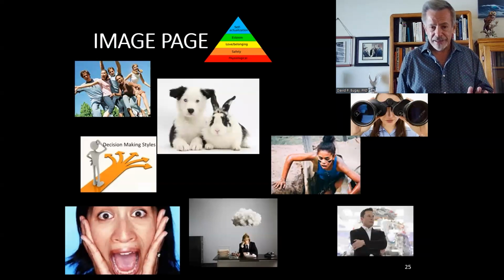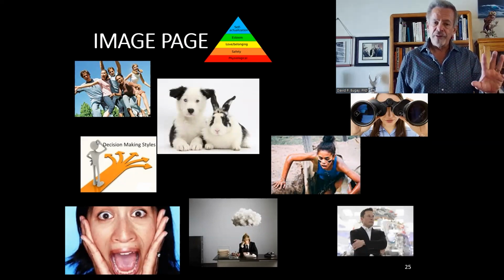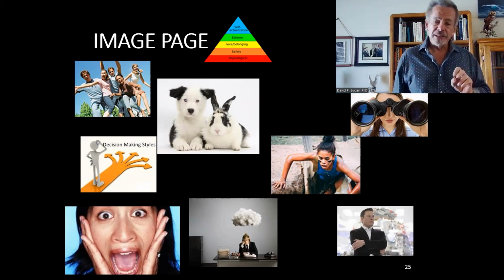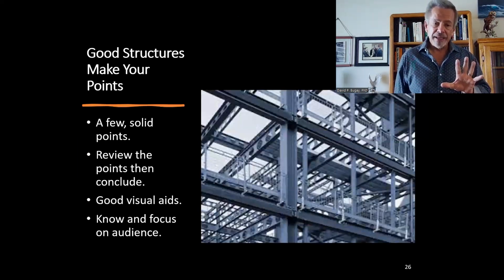Images. Put images out there. I mean, look at some of the images over here. You can clearly see a group of young people having fun. You can clearly see two different animals, same color, getting along. You can see a decision-making process and the confusion there. You can see fear, you can see depression, you can see a little bit of I am in charge. You can see somebody struggling, somebody looking to the future. All those are images. Make certain that you bring images that evoke things in people's minds in the process.